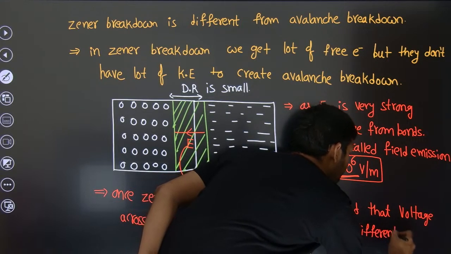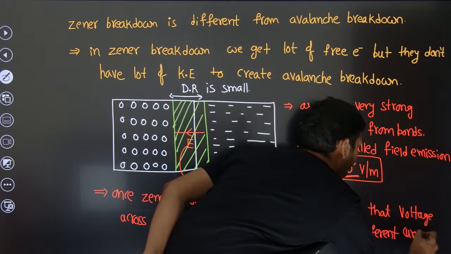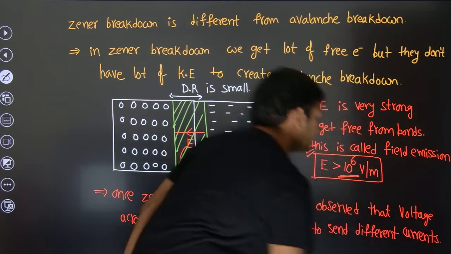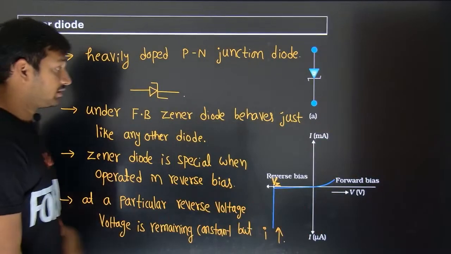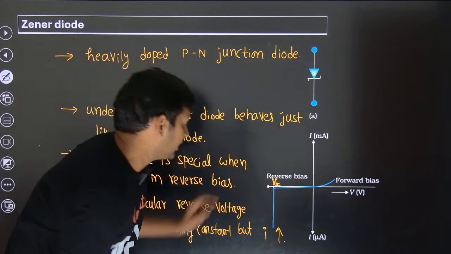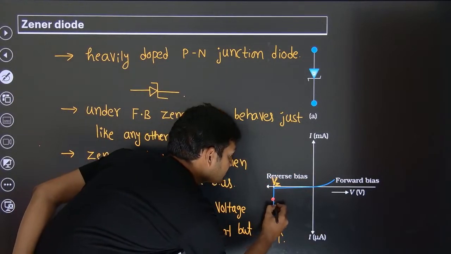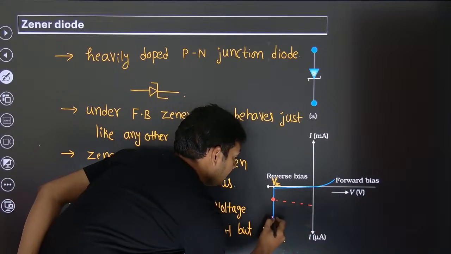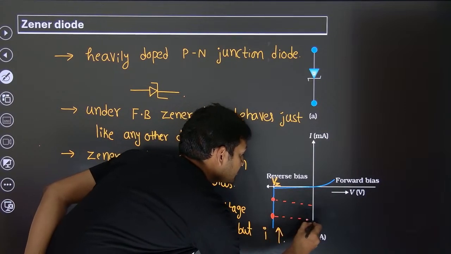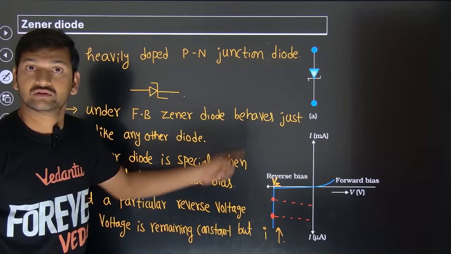For example, you can see here, once the breakdown has happened, it is able to send this much current through it. It is also able to send this much current through it.